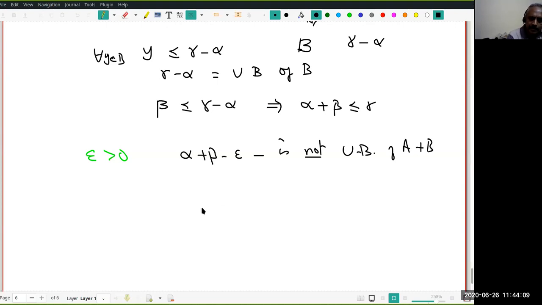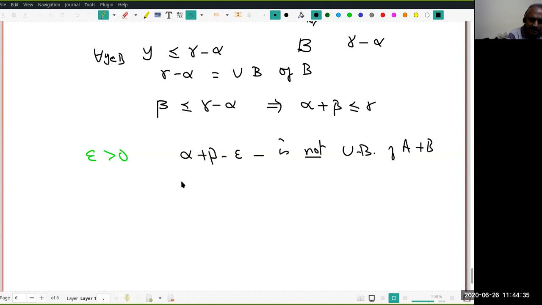The way I want to prove that is, I want to produce a number which is less than alpha. Therefore, it will not be an upper bound for A, so I will get an element x. And similarly, I am going to produce a number which is less than beta. Since beta is the least upper bound of B, there is an element y in B so that y is strictly greater than that. You understand?